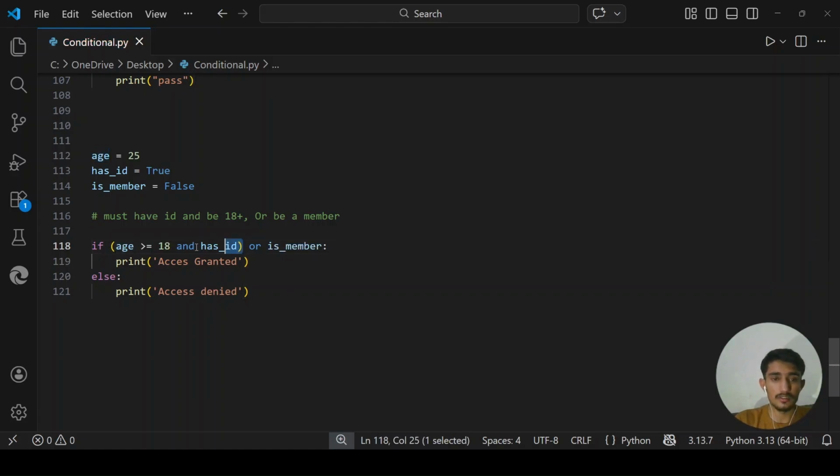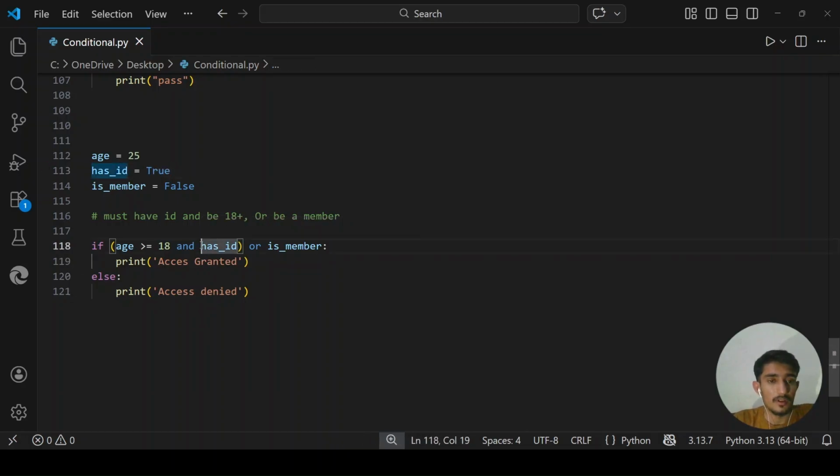So this will be checked first. Inside this there is another logical operator, which is AND. So now AND says that both conditions must be true, on the right hand side and on the left hand side. We know that his age is greater than or equal to 18. I already defined 25, and I am here saying 18. So yes, it is greater than 18. And also the right hand side condition is has_id. I said yes, true.